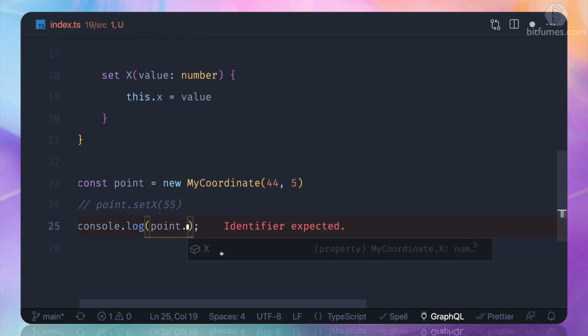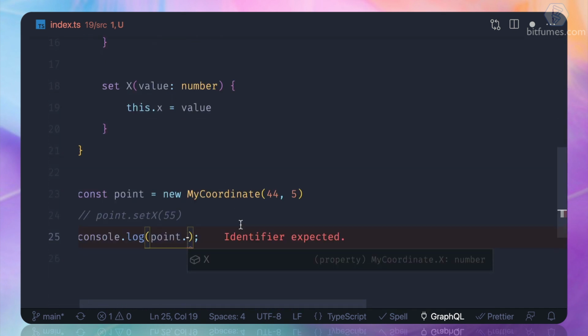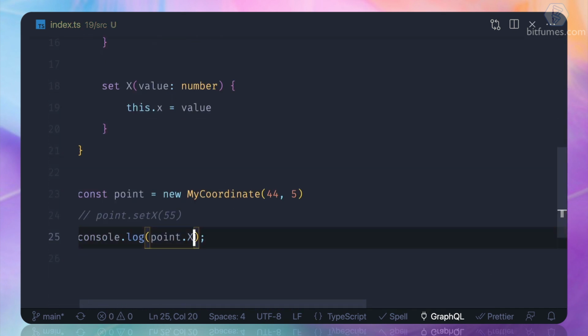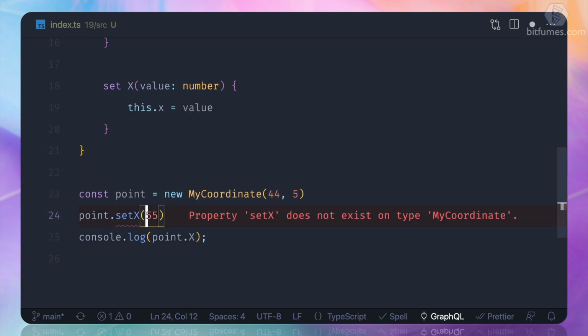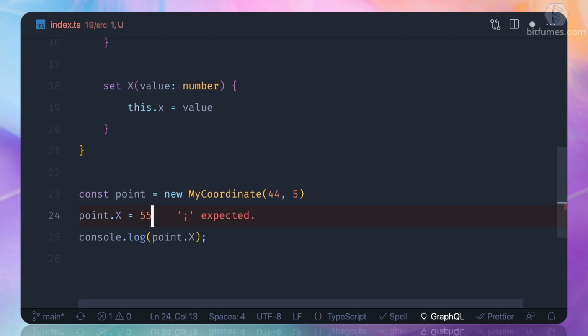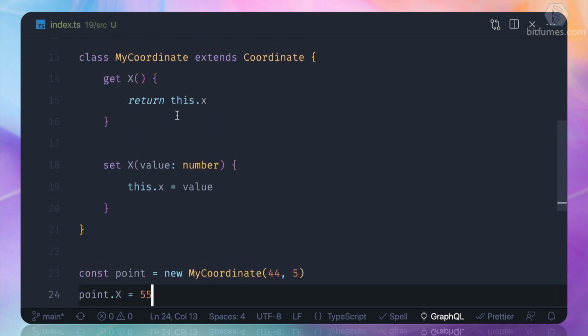And see the magic here. This is saying that X is a property, but we know that we don't have a capital X as the property. So if I try to access it, yes, we are having it. And similar to that, we can assign the value to the capital X, and yes, it is working. But it's not important to have the name as capital.